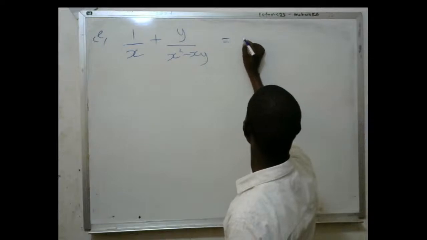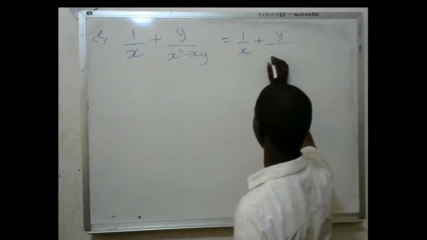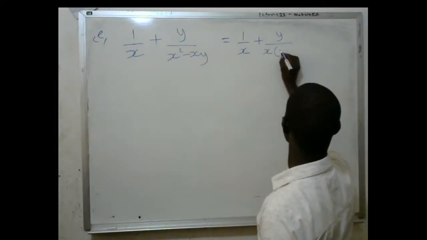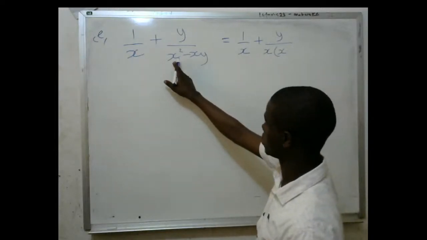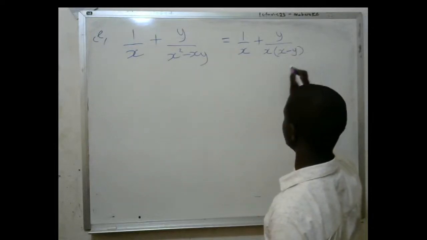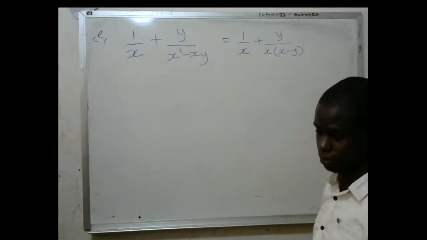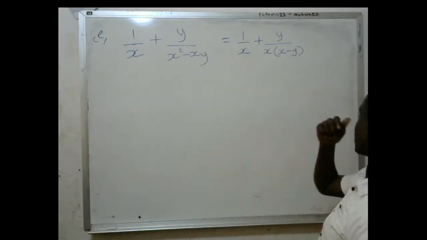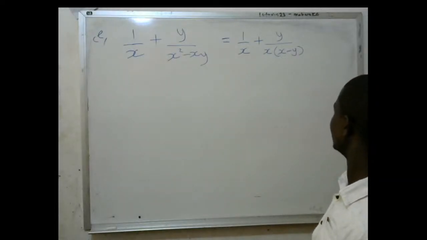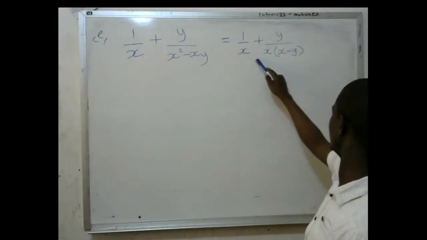So it will be 1 over x plus y over x into x, because here I have 2 x's. When I remove 1, it remains with x minus y, simply because I've removed the 1 x here. It is now outside the bracket. Now, after that, you can look for the LCM of this and the whole of this.